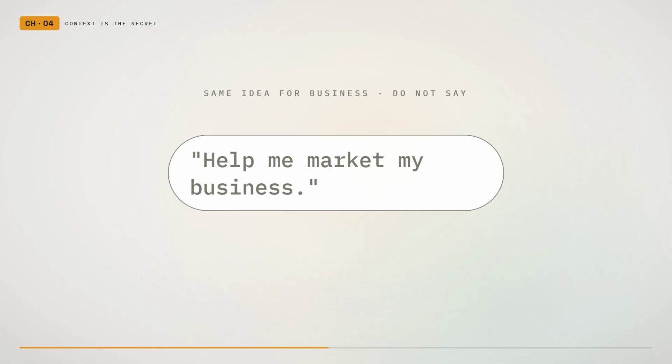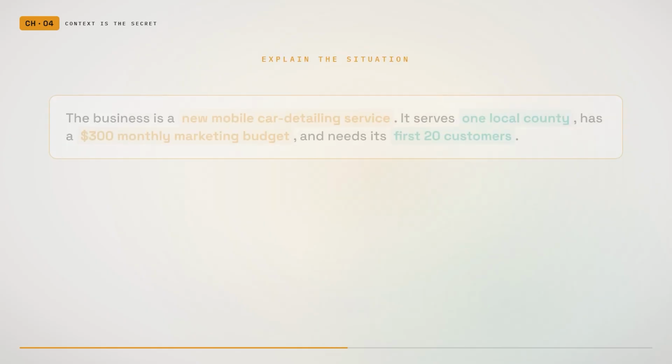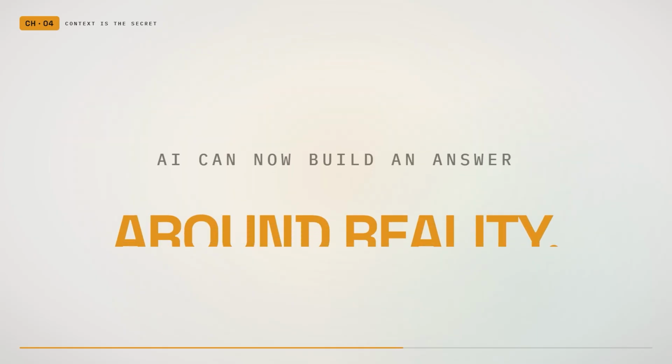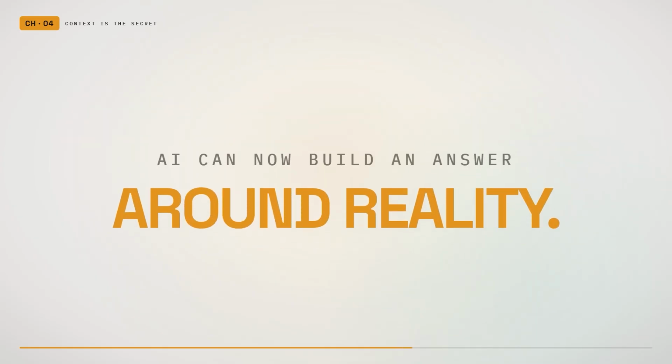The same idea works for business. Do not simply say, "Help me market my business." Explain the situation. The business is a new mobile car detailing service. It serves 1 local county, has a $300 monthly marketing budget, and needs its first 20 customers. Now the AI can build an answer around reality.